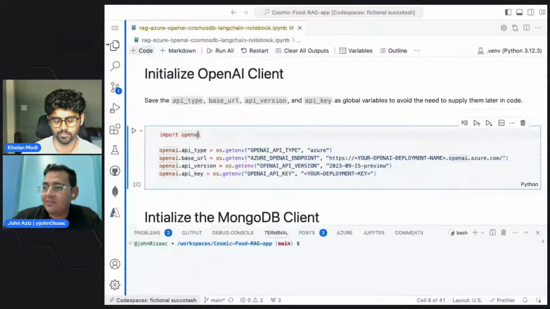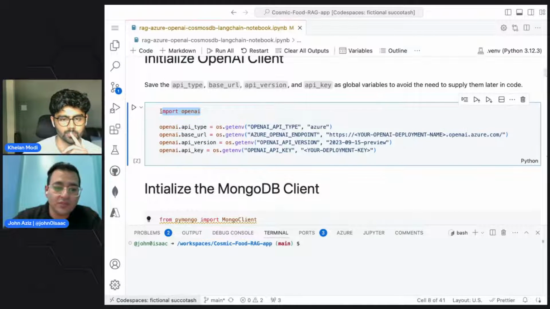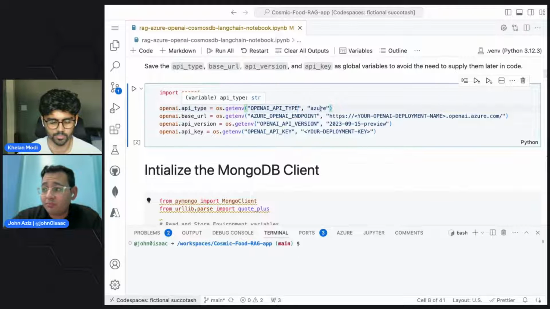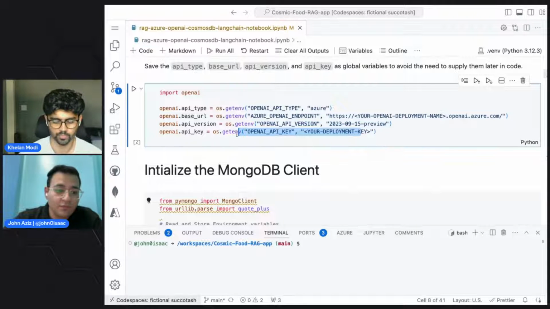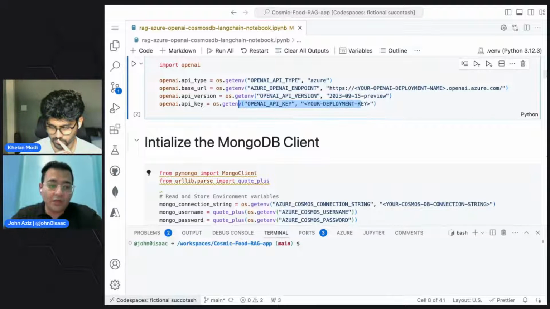What we are doing here is saving some global variables inside OpenAI, so we don't need to send them every time we make a request. All of these global variables are going to be sent back and forth when we use anything with LangChain. You can see the OpenAI type, which is Azure, the endpoint, which is the URL of our provisioned resource on Azure, and the API version and the API key. These are all things you would normally need to interact with OpenAI resources.